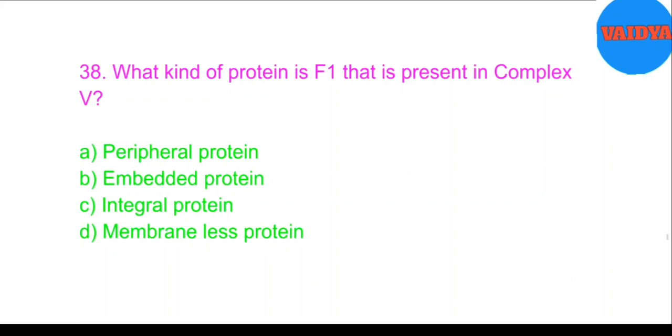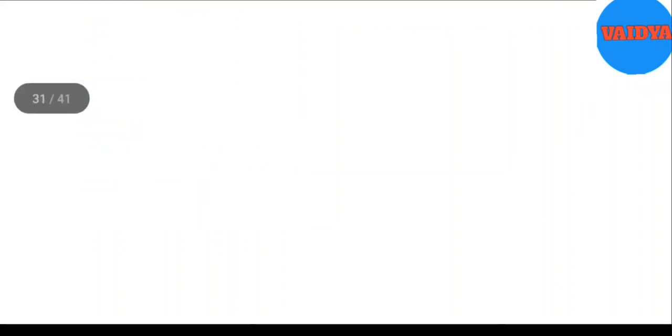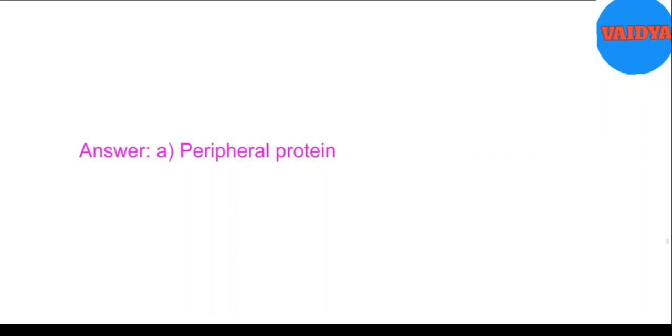38. What kind of protein is F1 that is present in complex V? A. Peripheral protein. B. Embedded protein. C. Integral protein. D. Membrane-less protein. Answer. A. Peripheral protein.